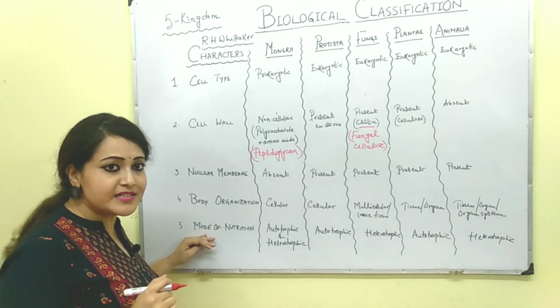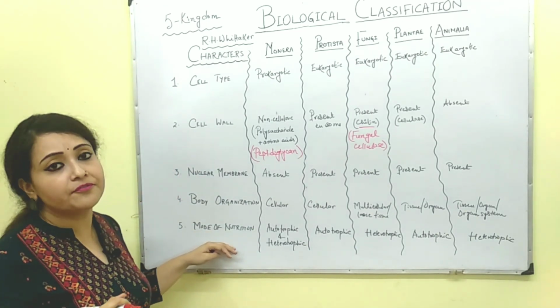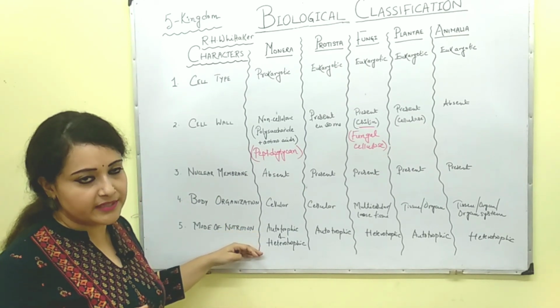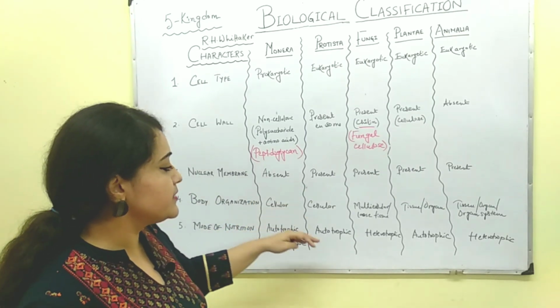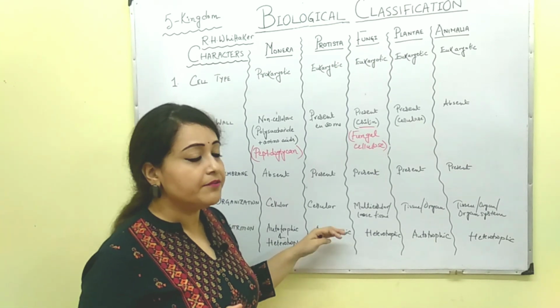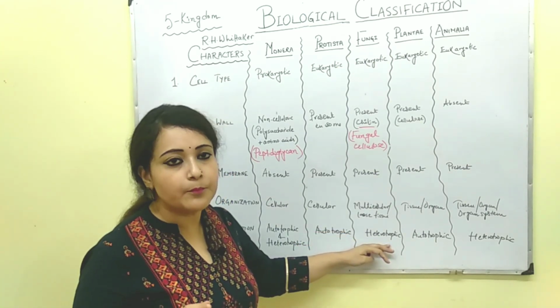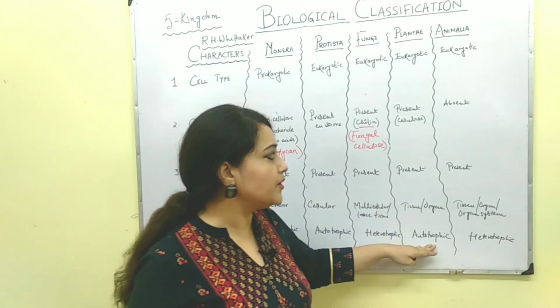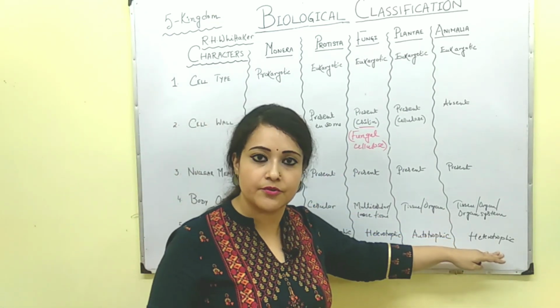And the last point is the mode of nutrition. In Monera, it is autotrophic and heterotrophic as well. In Protista, it's autotrophic. In fungi, it's heterotrophic, mostly saprophytic and parasitic. In plants, it is autotrophic, and in animals, it is heterotrophic.